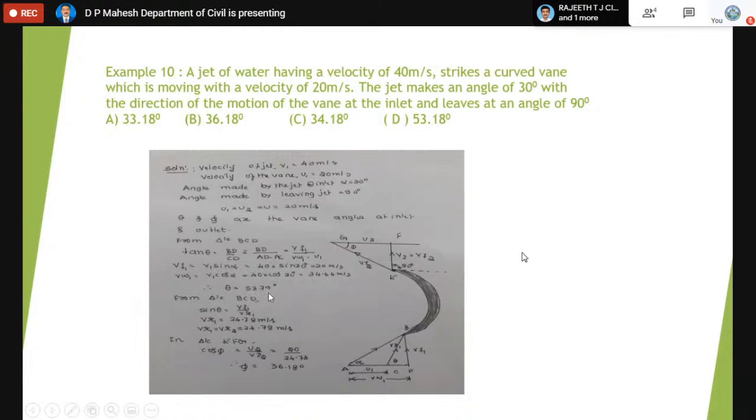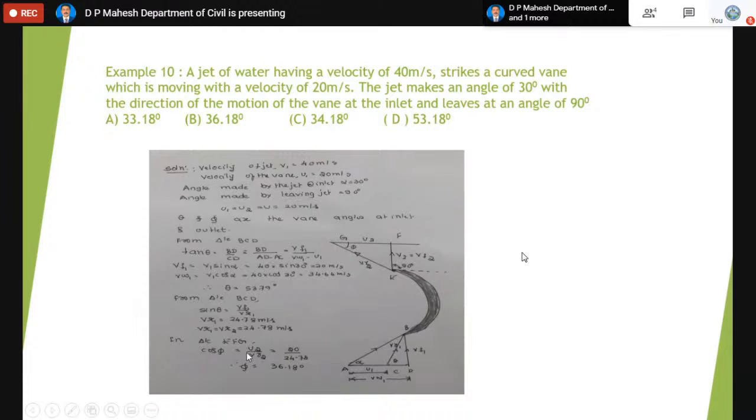Once theta comes, then we will go to the outlet triangle where this angle is called pi. Sin theta, in the triangle BCD at the inlet, we can also find VR1. This side we can find because this angle we just found. Using sin theta, which is opposite by hypotenuse, VF1 by VR1, we can find VR1. Once VR1 comes, VR1 and VR2 are assumed to be equal. Once that comes, we will go to the outlet triangle, where this angle we are finding is called the vane angle at the outlet. Theta and pi are called the vane angles.